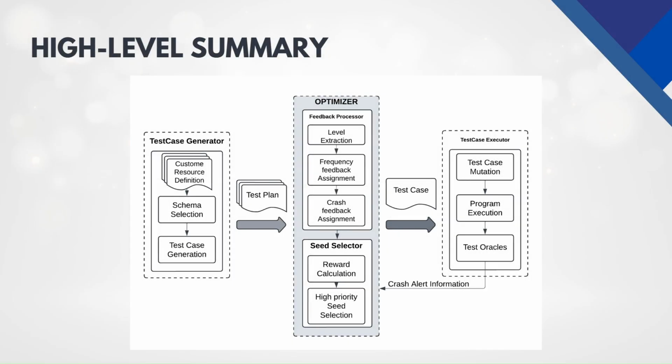This is the high-level architecture of our fuzzing system. It consists of three main components: the test case generator, the optimizer, and the test case executor. The generator creates test plans from CRD schemas. These are then passed into the optimizer, which acts as the brain of the system. It processes feedback, calculates rewards, and selects the most promising seeds. Finally, the selected test cases are executed, and any crashes detected are fed back into the optimizer to refine future decisions. This loop helps the system continuously learn and improve its fuzzing efficiency over time.